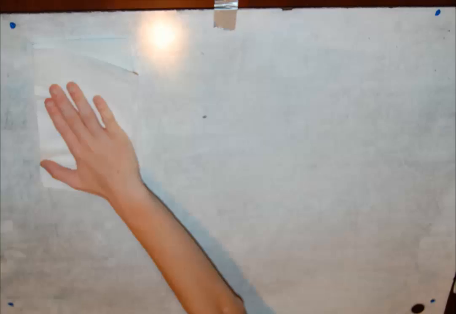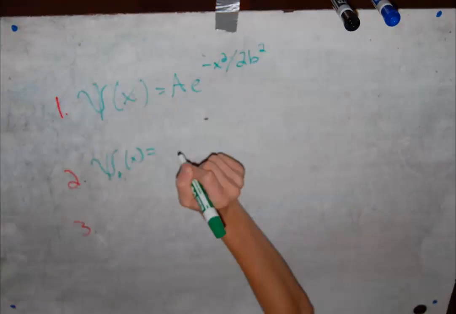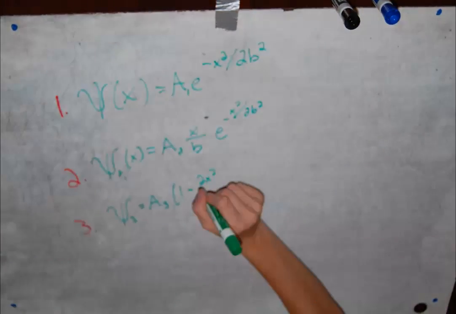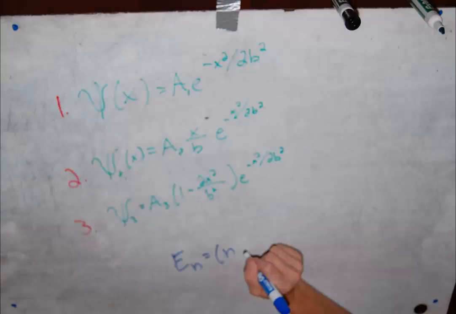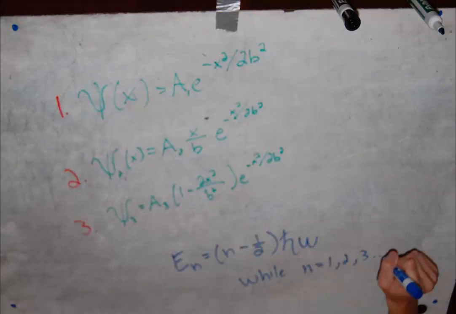The wave functions are ψ1 of x equal to A1 e to the negative x squared over 2b squared for the first energy level. ψ2 of x is equal to A2 times 2x over b times e to the negative x squared over 2b squared for the second energy level, and ψ3 of x is equal to A3 times the quantity 1 minus 2x squared over b squared, times e to the negative x squared over 2b squared.